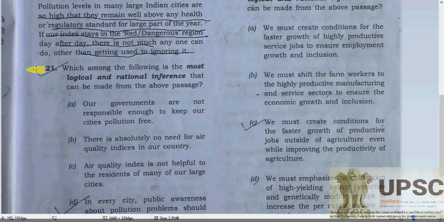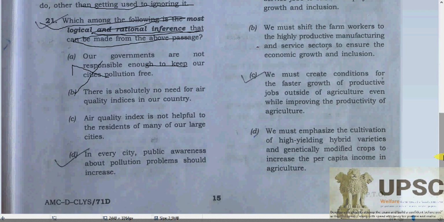So my dear, the question is asking which one of the following is the most logical and rational inference that can be made from the passage. First: governments are not responsible enough to keep our large cities pollution free. Wrong, absolutely. It's not mentioned in the comprehension. Second: there is absolutely no need for air quality indices in our country.